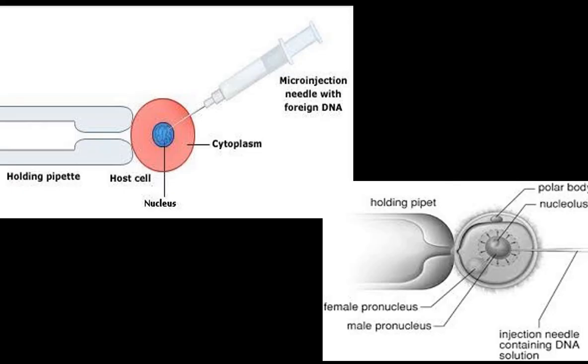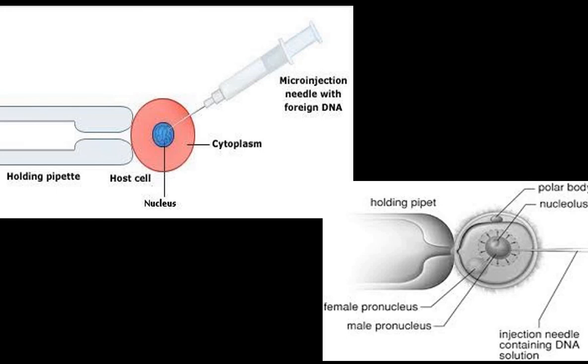Here the process is shown, that is, the microinjection needle with foreign DNA, that is transgene, enters into the nucleus, and the host cell is held with the help of the micropipette, that is the holding pipette.